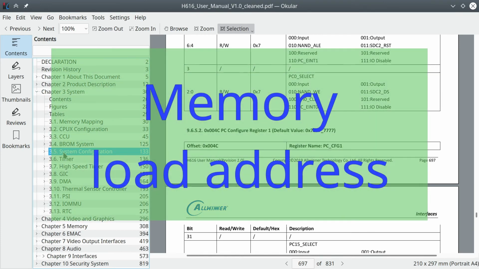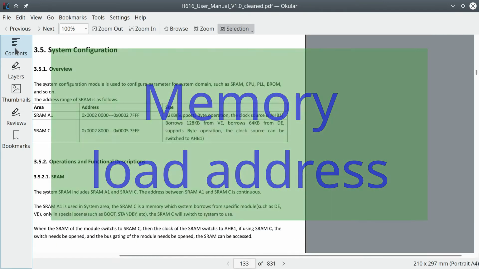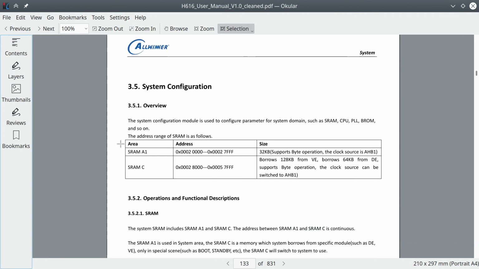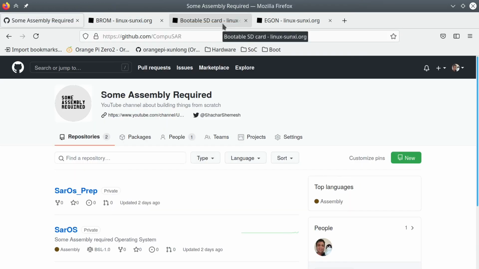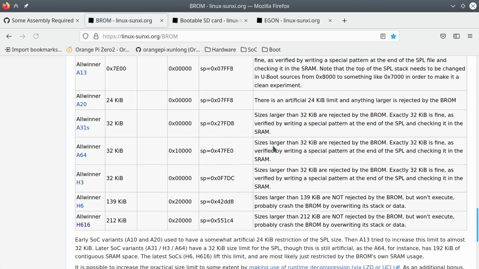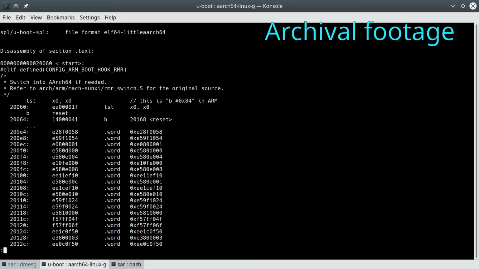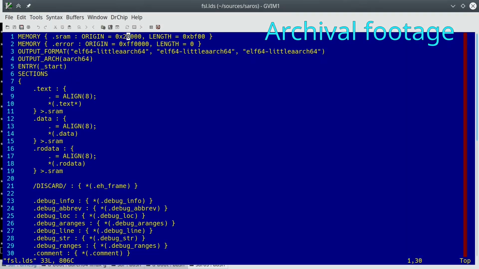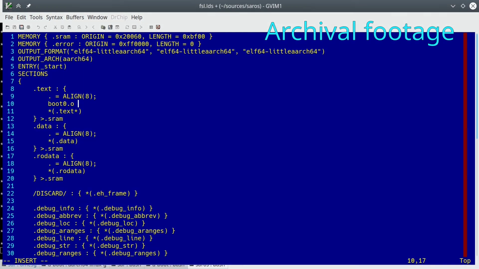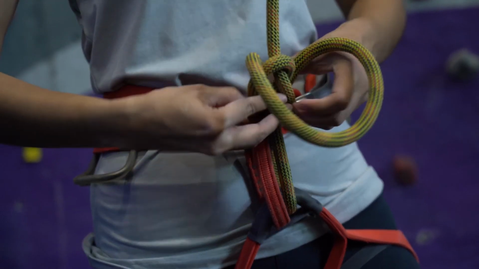When we went over the H616 user manual, we saw that it has a block of static RAM at address hex 20000. We also saw that the boot ROM page in the Linux Sunxi site says that that's the address where execution of our second phase loader begins. And yet, when we looked at the assembly used by U-boot, it starts at 20060. In the previous video, we copied it without going into the reasons, and it worked. But surely, the start address cannot be both 20000 and 20060. That seems like a loose end that needs tying.